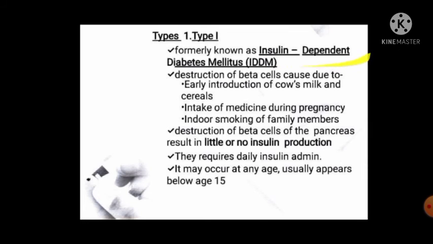This is very important: the destruction of beta cells is caused by early introduction of cow's milk and cereals, intake of medicinal drugs during pregnancy, and indoor smoking by family members. Destruction of beta cells of the pancreas results in little or no insulin production, which causes a high glucose level in the blood.